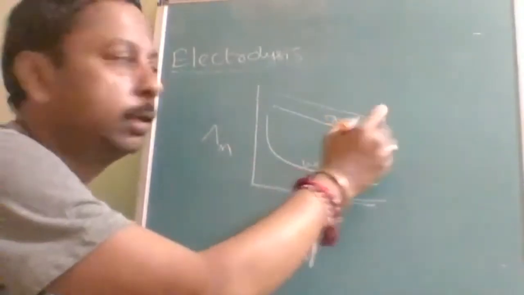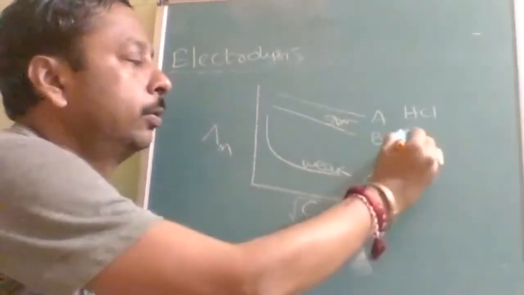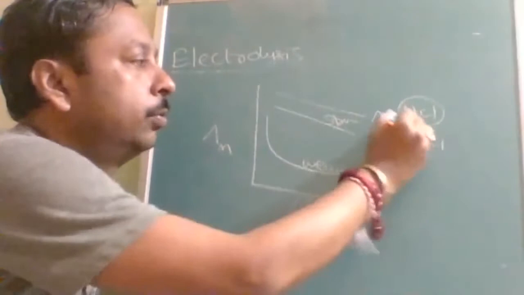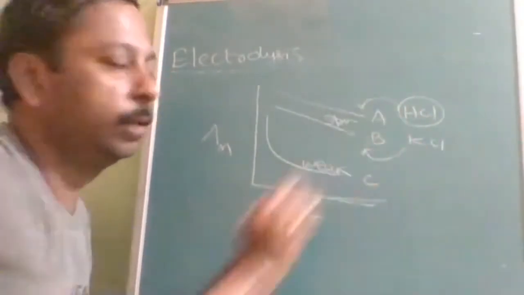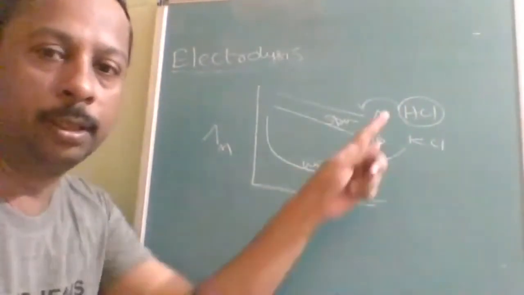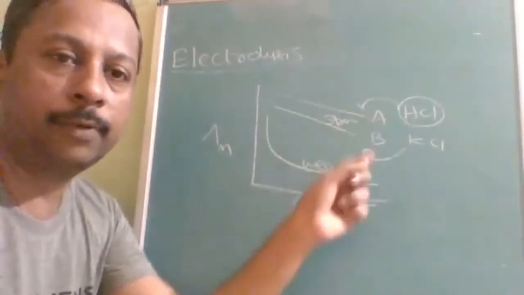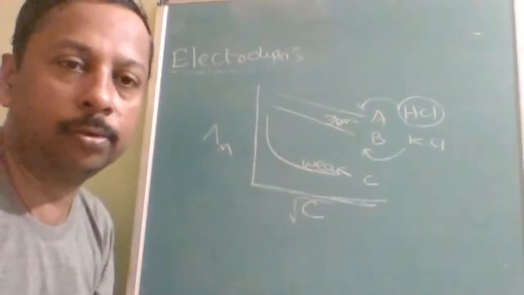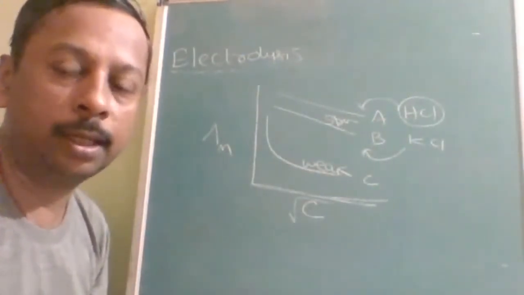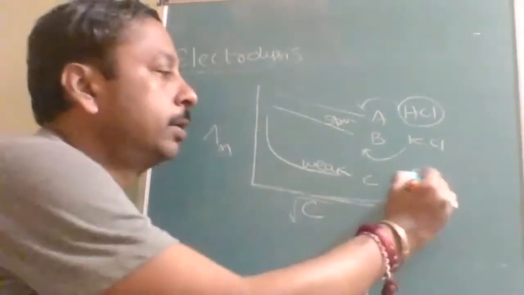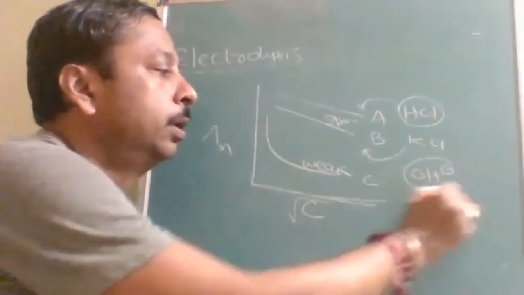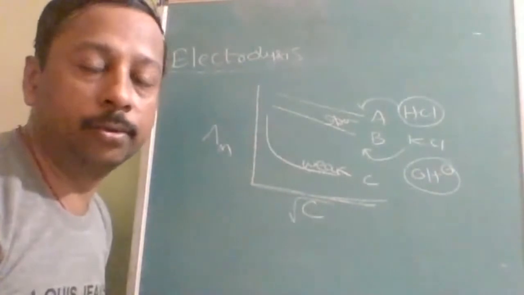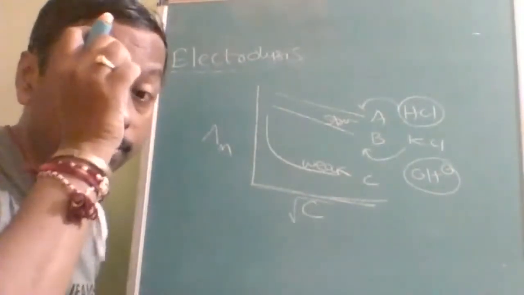the highest one. Let us take HCl and KCl. So this is going to be the HCl, this is going to be the KCl. Why? Because H plus is the fastest ion to move due to Grotthuss conductance. After H plus, the highest conductivity is shown by OH minus. Fastest conductivity is shown by what? H plus.